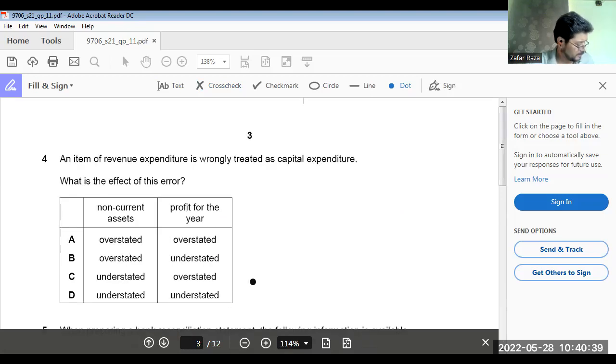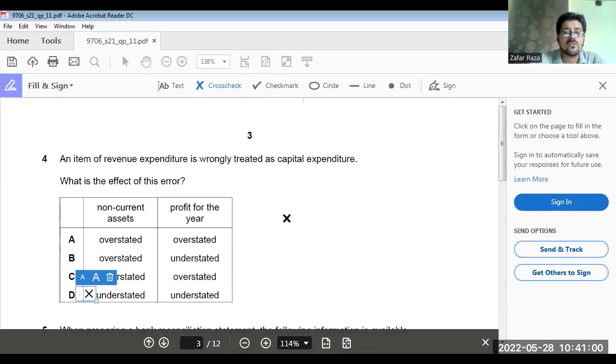Now move to question number 4. An item of revenue expenditure is wrongly treated as capital expenditure. Now, when revenue expenditure is included in capital expenditure, it means non-current assets are overstated. So the answer could be A and B only, not C or D. They can't be the answer.